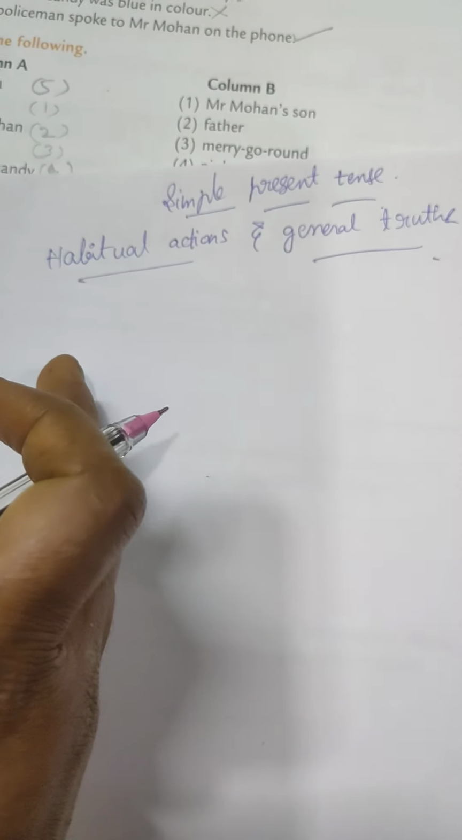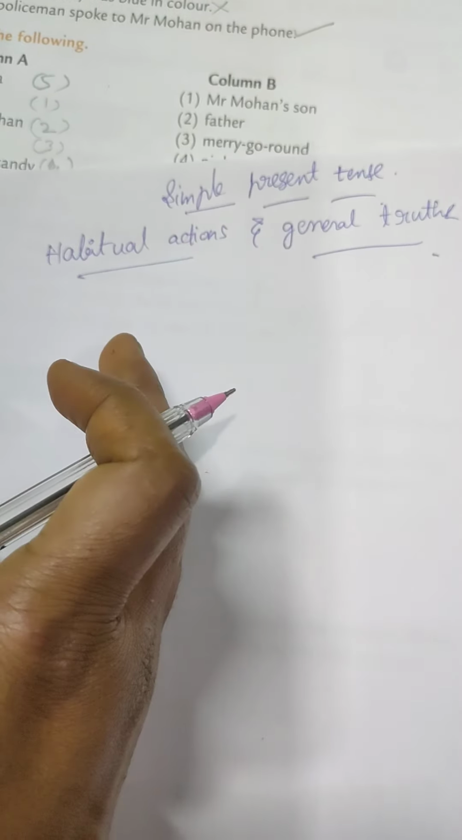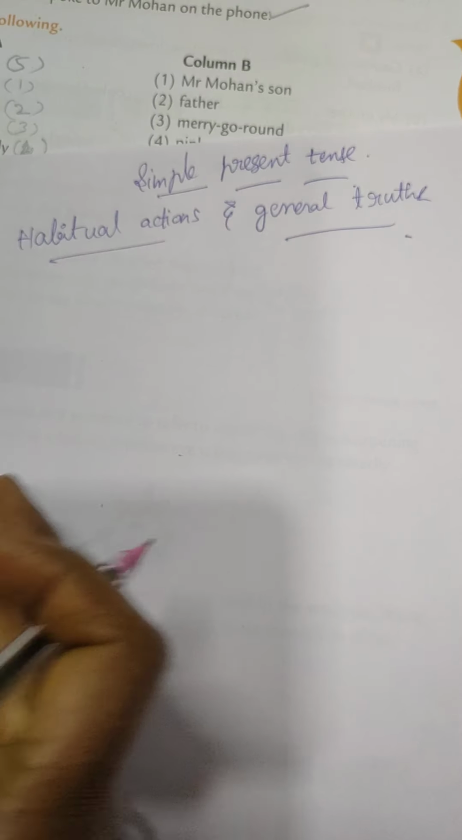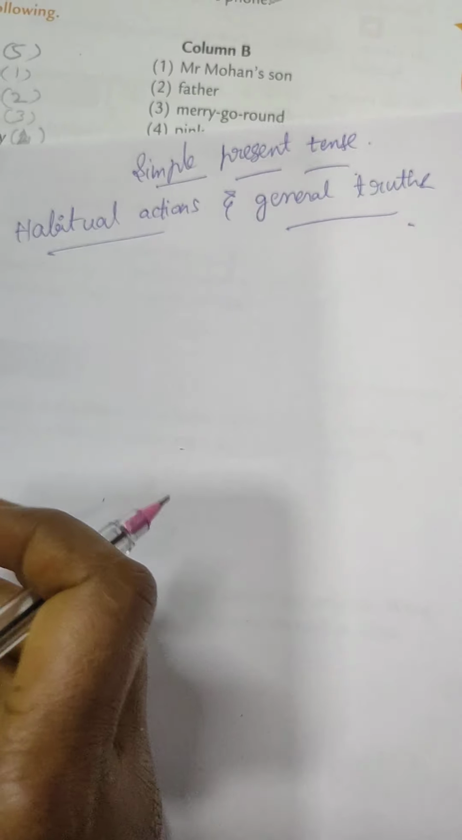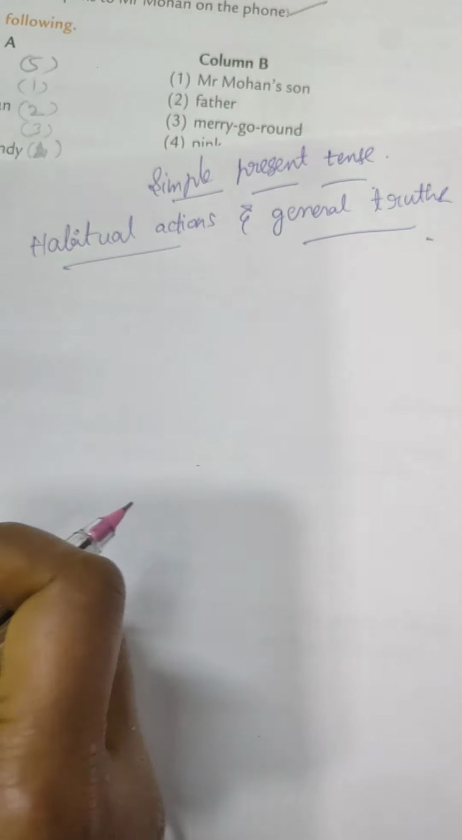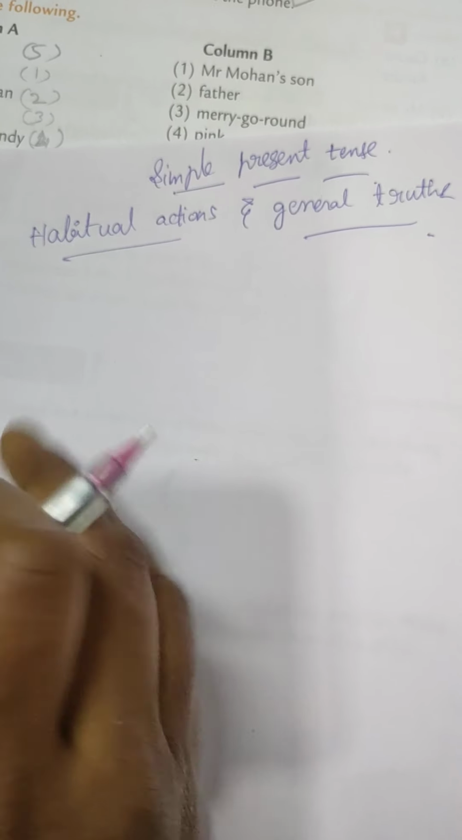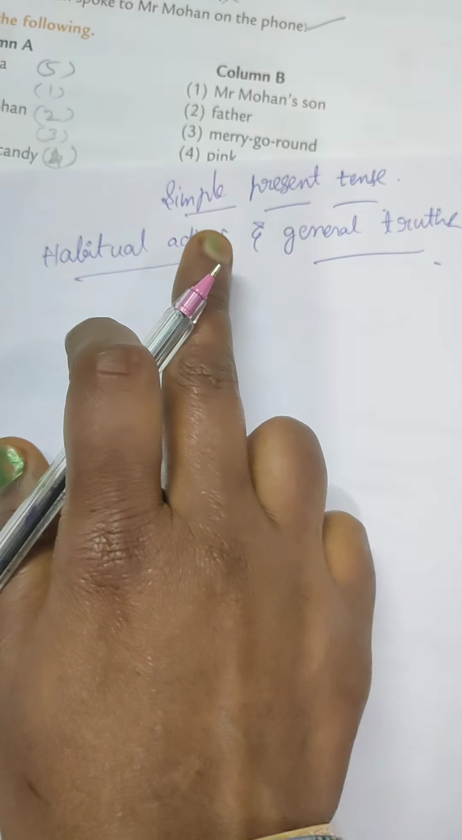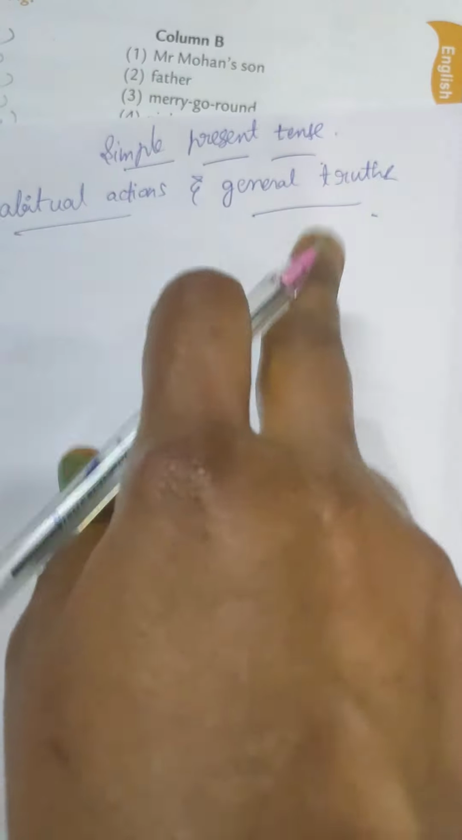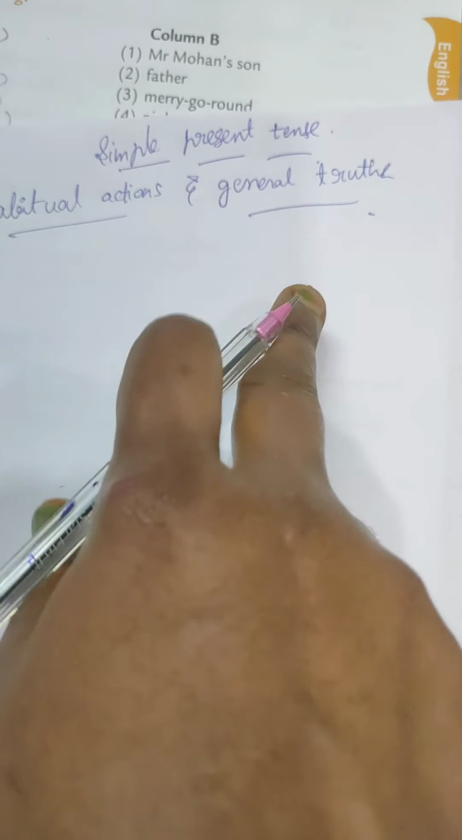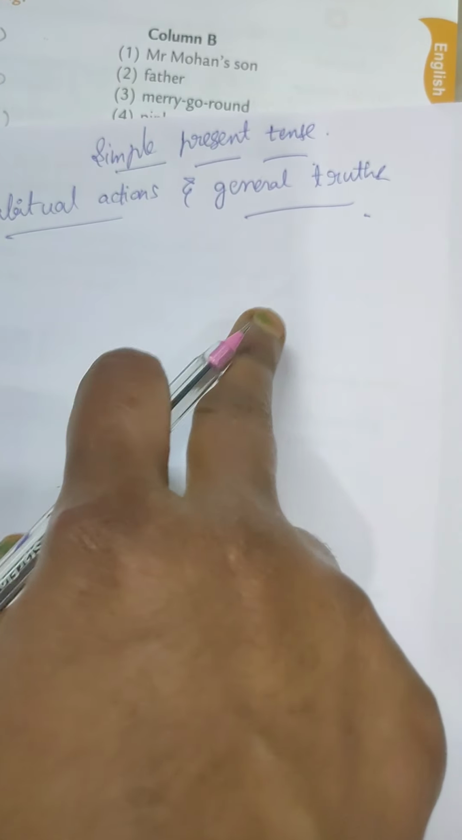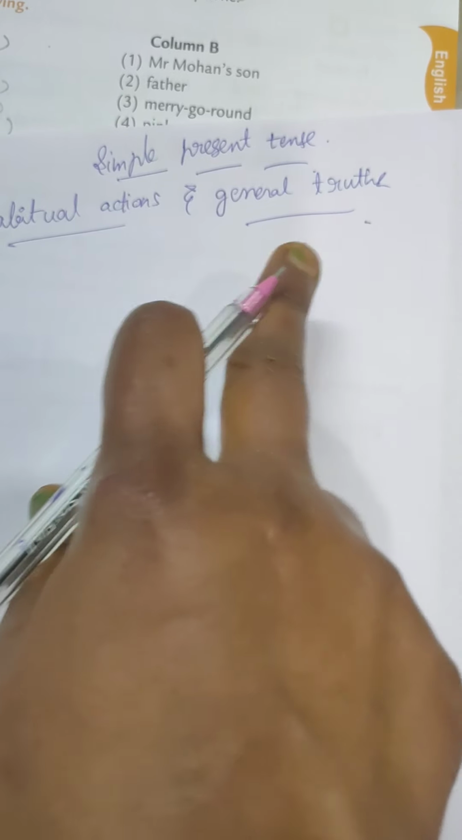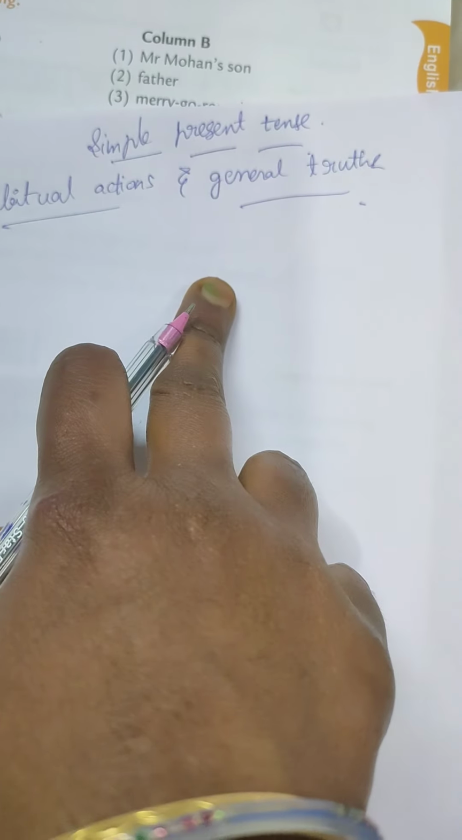So generally we have a few habits, for example, I get up at 5 a.m. every day. She drinks coffee in the afternoon, like that. General habitual actions that we do, we have to write in the simple present tense. And general truths also. What is the meaning of general truths? It is nothing but facts that are always true. Those facts that are always true, we use in the simple present tense.